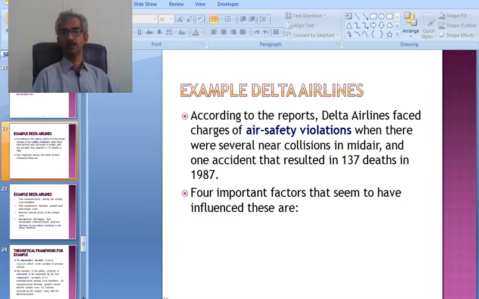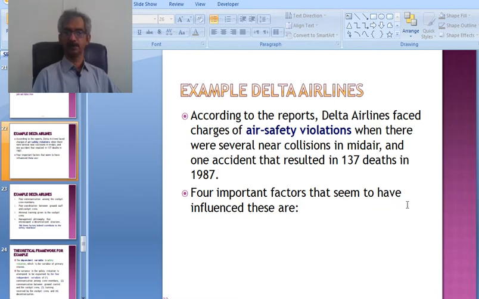Suppose the example of Delta Airlines. According to the reports, Delta Airlines faced charges of air safety violations when there were several near collisions in mid-air and one accident that resulted in 137 deaths in '87.